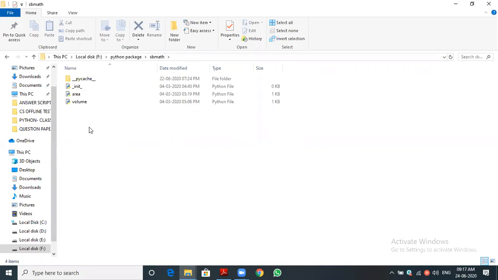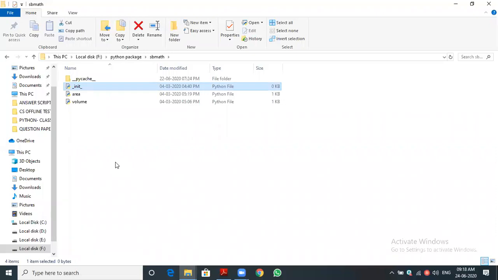And one more important thing that we have seen, the init file. Yesterday also we discussed the init file. This is a very important file. If the init Python file is contained inside a folder, then only the interpreter considers the folder a package. If the init file is not there, it will be considered merely a folder, not a package. So the init file, the initialization file, is what makes it a package.